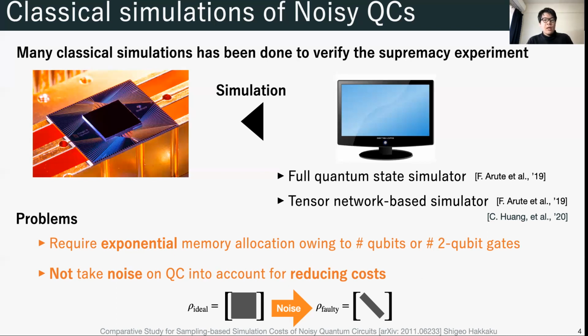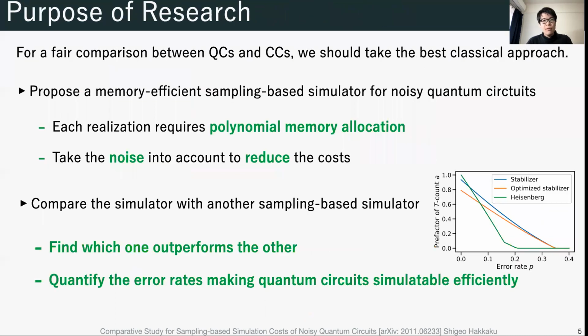Also, they don't take the noise on quantum computers into account for reducing computational costs. The noise deteriorates quantumness, so required memory for quantum simulations would decrease. By considering it, we would be able to simulate quantum circuits in a more memory-efficient way. For a fair comparison between quantum computers and classical computers, we should take the best classical approach.